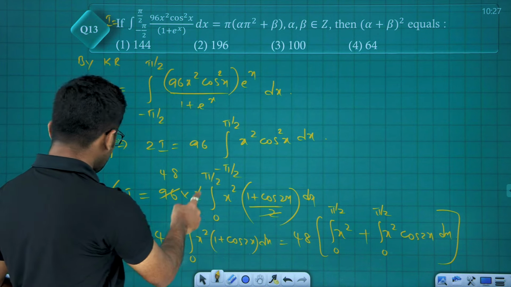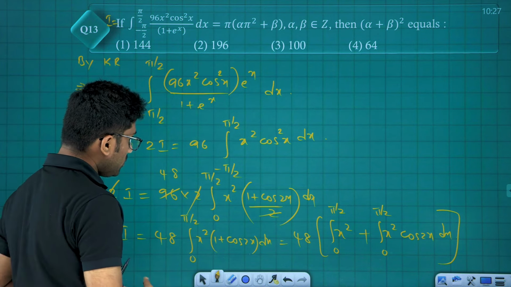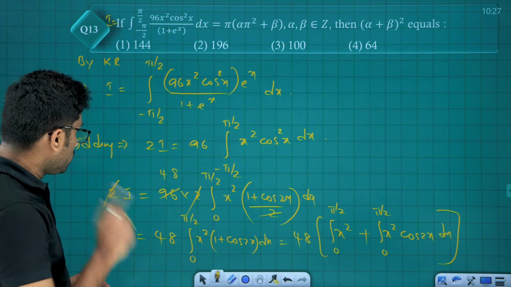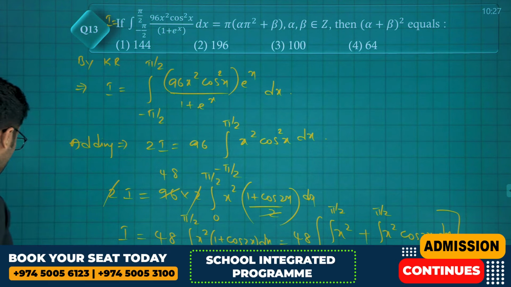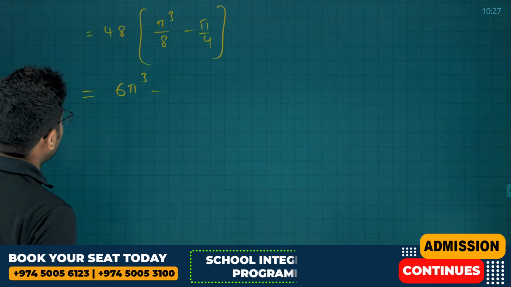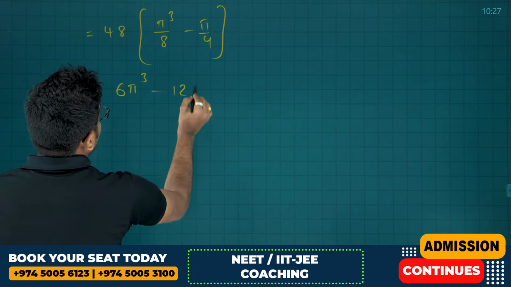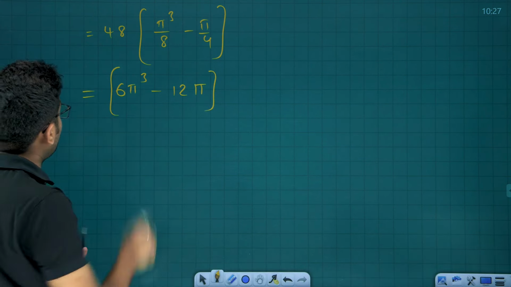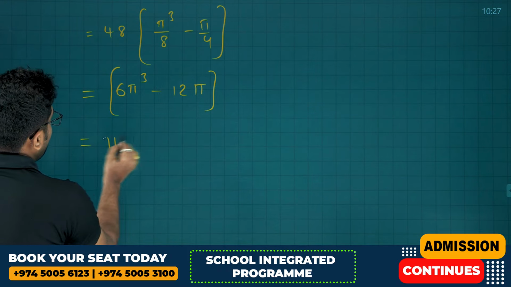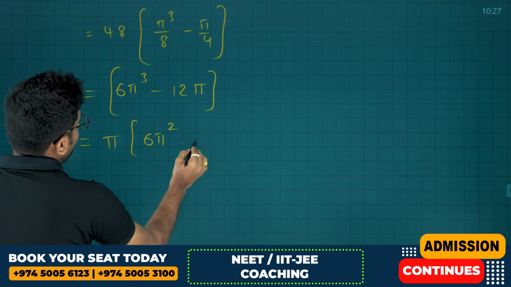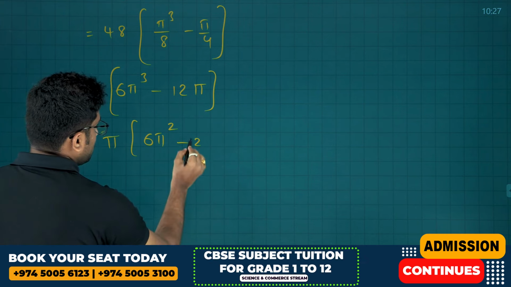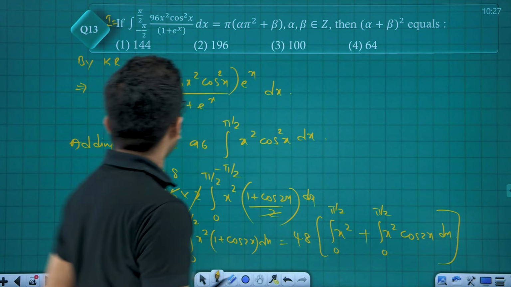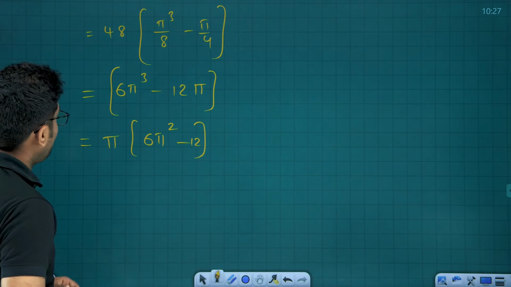Integral 2 gets cancelled. 1 plus cos 2x is cos square x, it is 1 plus cos 2x by 2. 2 also got cancelled. So that becomes 6 pi cube minus 12 pi, 4 ones are 4, 12s are. They have taken 4 pi out, which implies 6 pi square minus 12. So they are asking us to find alpha plus beta whole square.